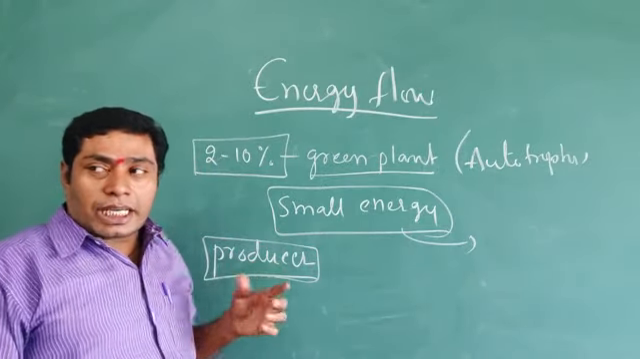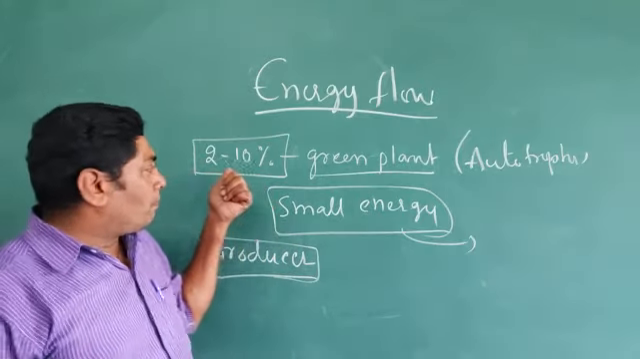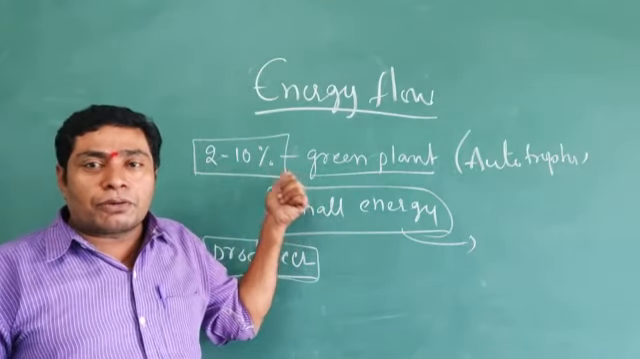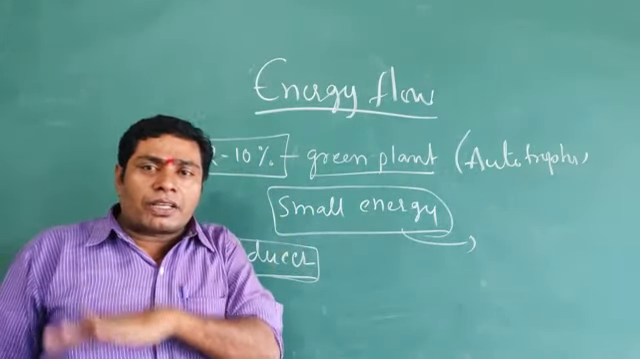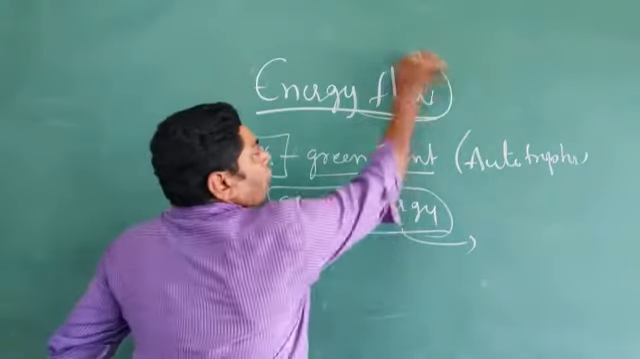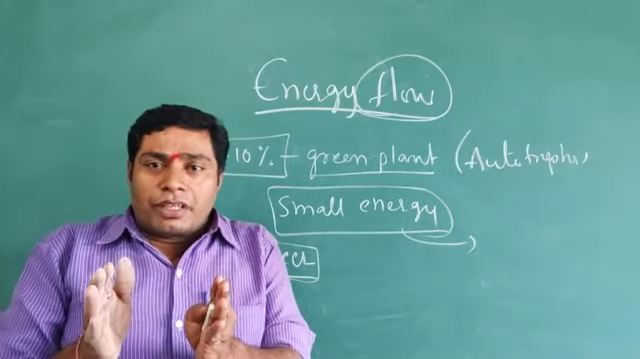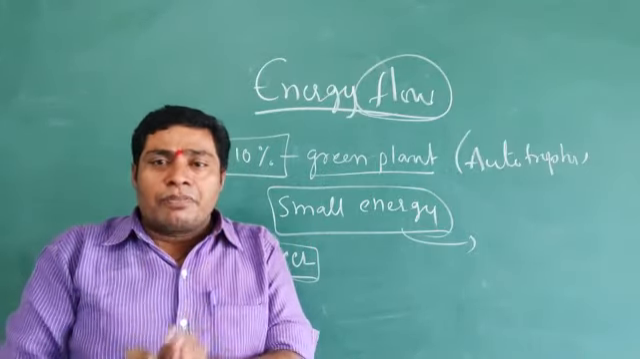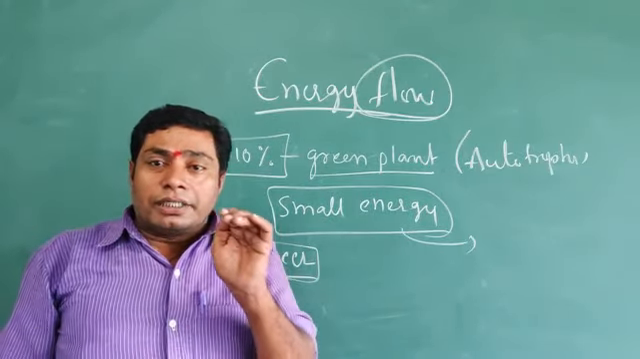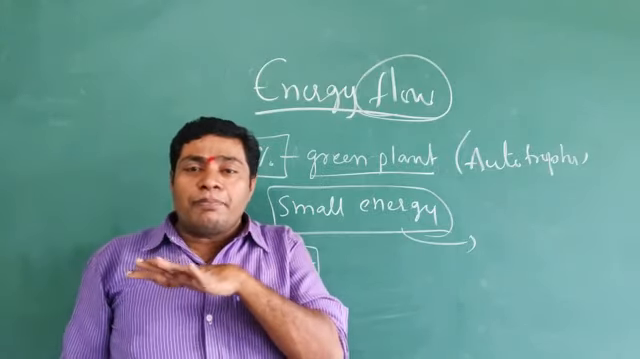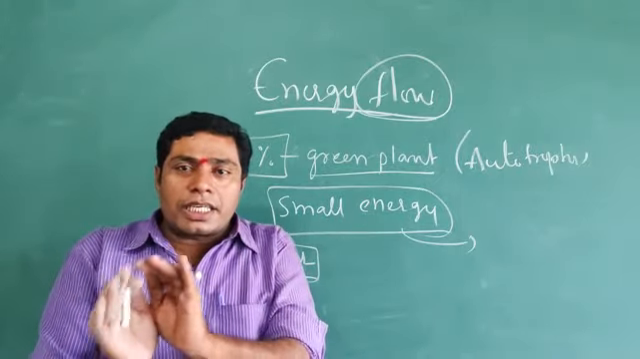The producers trap the energy from the solar radiation, the PAR, photosynthetically active radiation, which is only 2 to 10%. It is a small energy. How is this small energy transmitted from one trophic level to another trophic level? This flow is according to the laws of thermodynamics. According to the thermodynamics law, energy cannot be created and cannot be destroyed, but it can change from one form to another form.